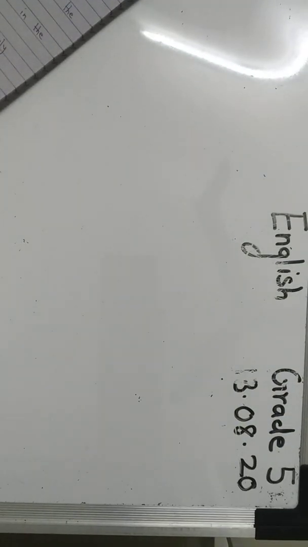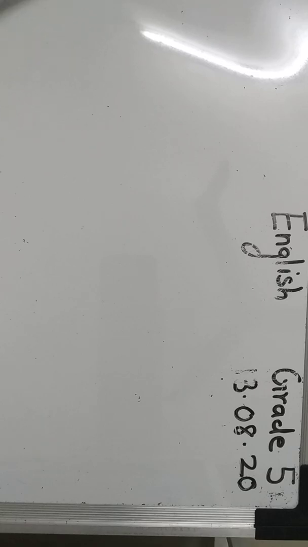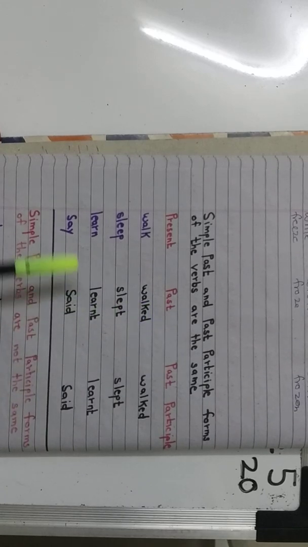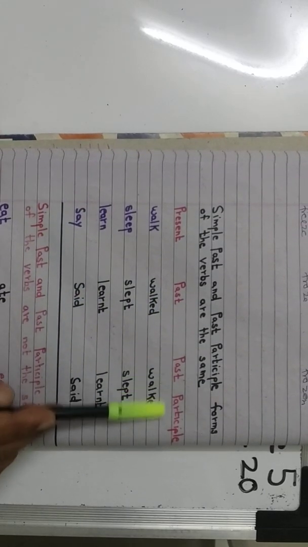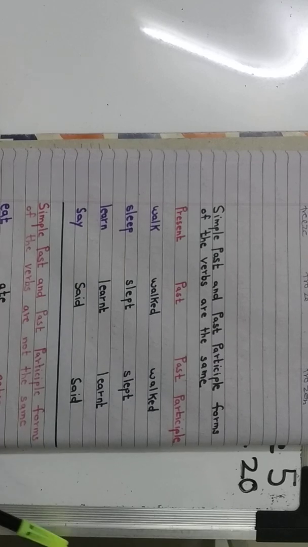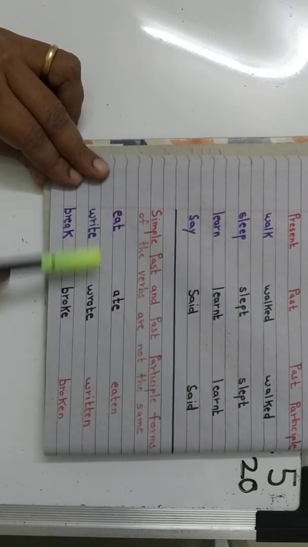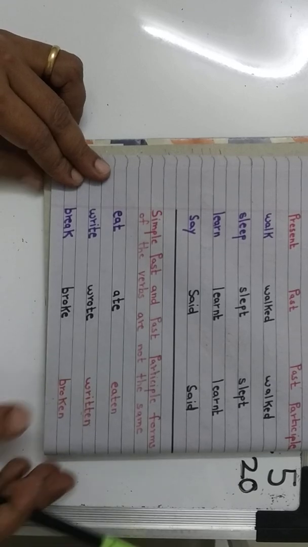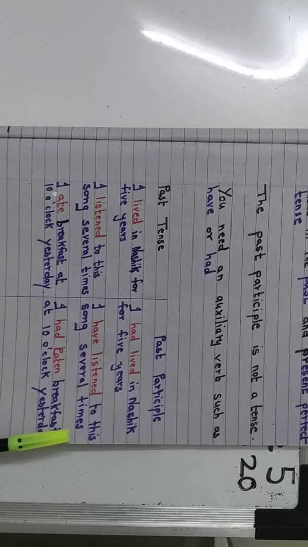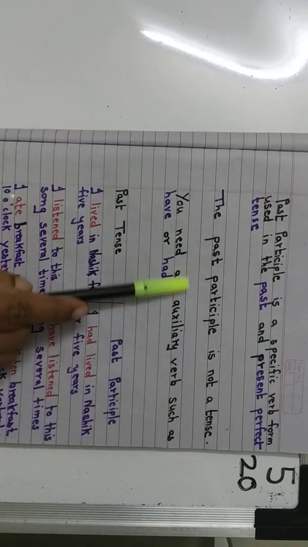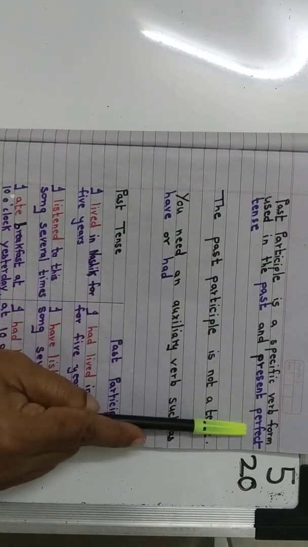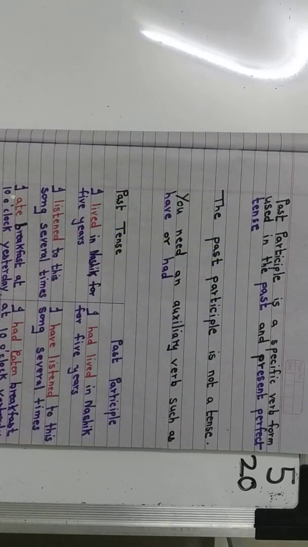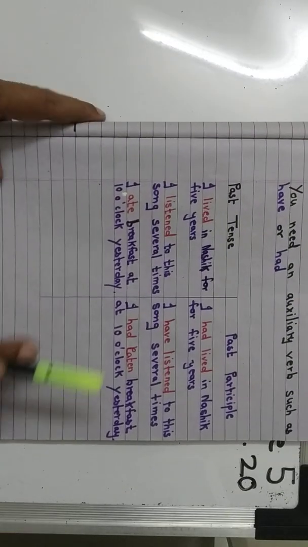Now what is a past participle? This too we have done, children. Okay, this will be your past tense. You have regular and irregular verbs, and this is your past participle. You see here, this is your past participle. Eaten, written, broken. And what does it say over here, children? The past participle is used in the past and the present perfect tense, and we need auxiliary verbs such as have, had or has.